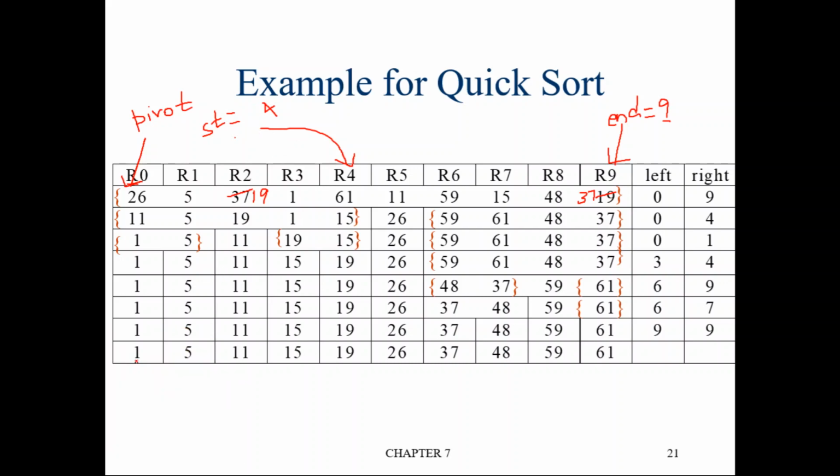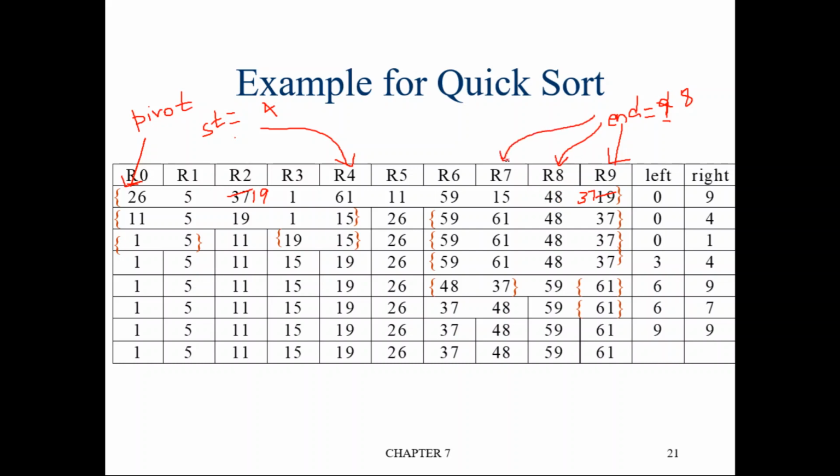Similarly you do for end. Now check the value at the end location, is it greater than 26? Yes, greater than 26, so decrement end. Now end will become 8. Again you check the value at the 8th location, it is 48. Is it greater than the pivot element? Pivot element is 26. Yes, 48 is greater than 26, so decrement end.